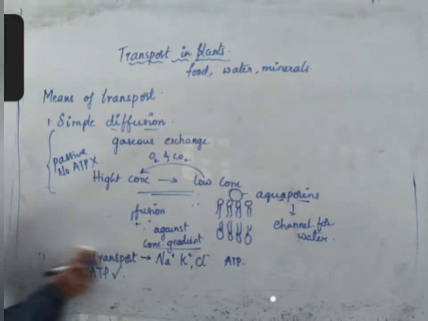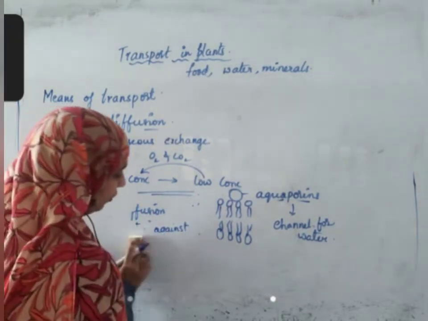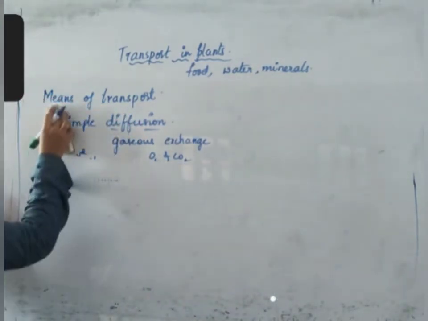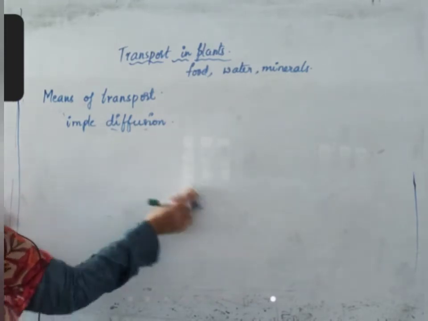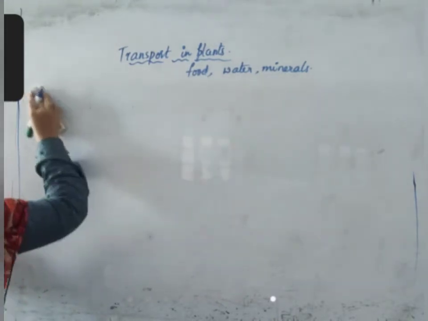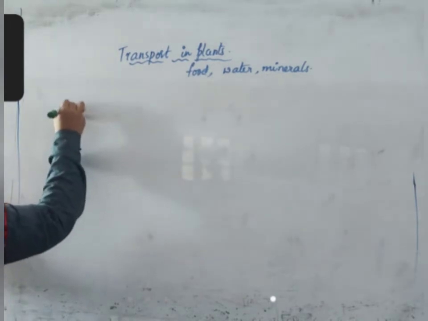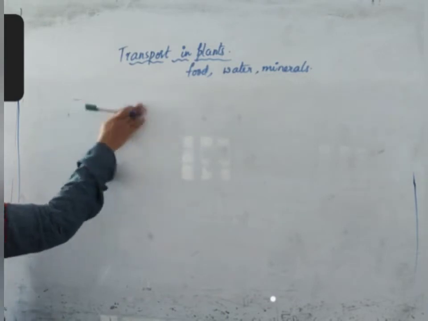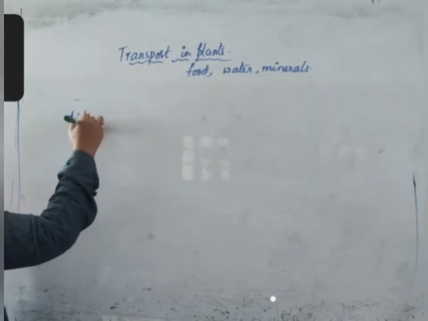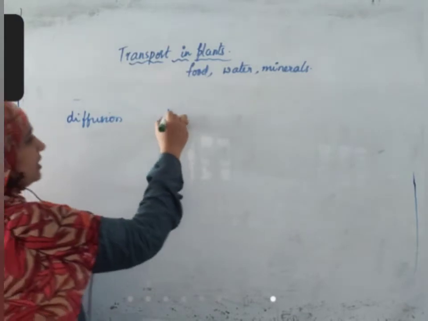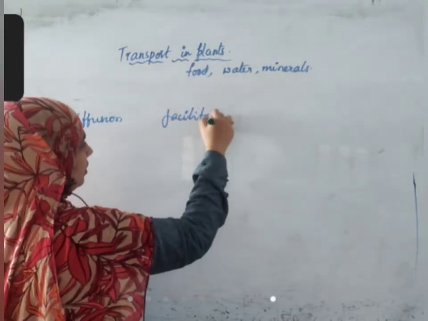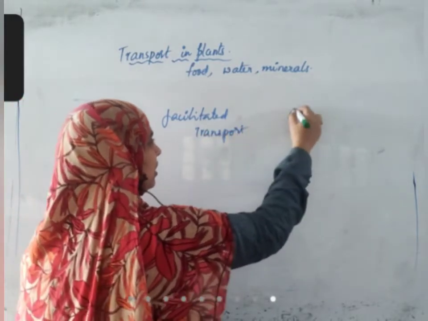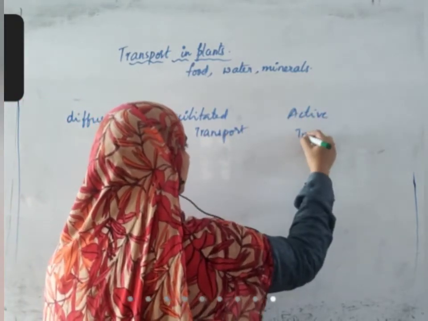So what is the difference between active transport and passive transport? In case of passive transport, like simple diffusion or facilitated transport, and active transport, in case of these three things, let us identify the differences.